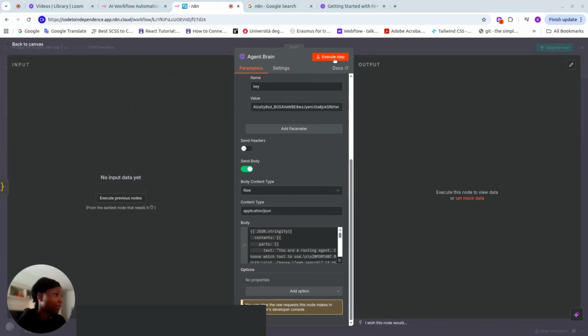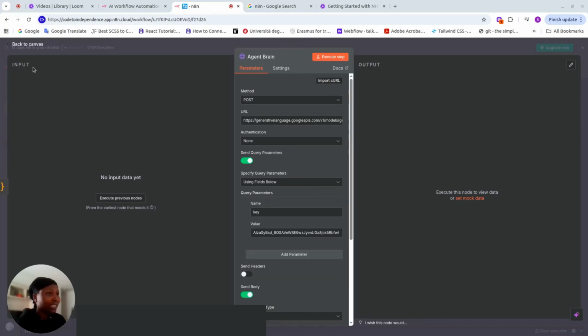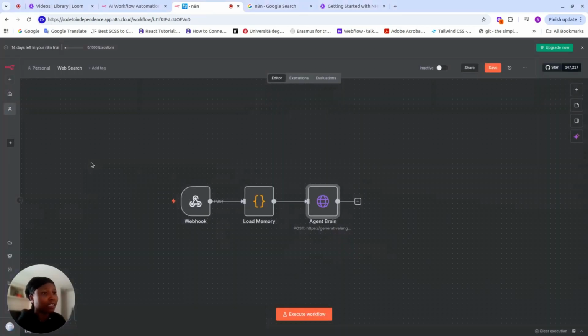So we close this as we've already done this, and then we proceed. We don't have to execute this step because we don't need that. Then we go back to our canvas. And the next step is what we call the decision making.